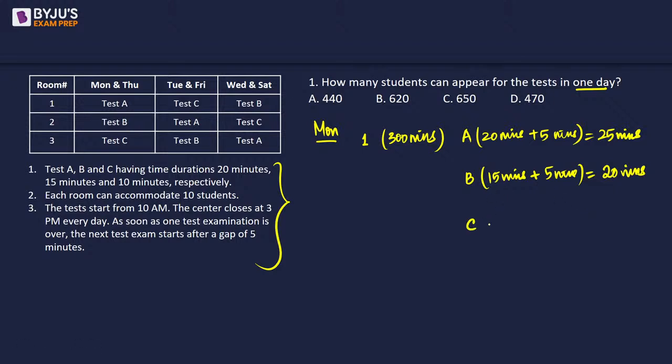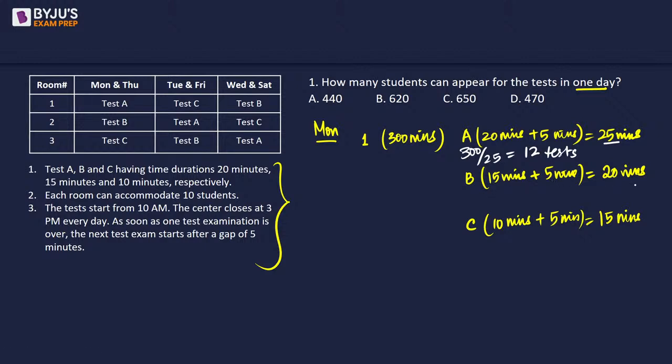And if you look at test C, which is only 10 minutes long, and then we have a 5 minutes gap, so we can say that test C is going to be 15 minutes long. So in 300 minutes, if we look at test A, where every test takes 25 minutes, we can have 300 by 25, which is 12 tests can happen, right? As in 12 slots exist.